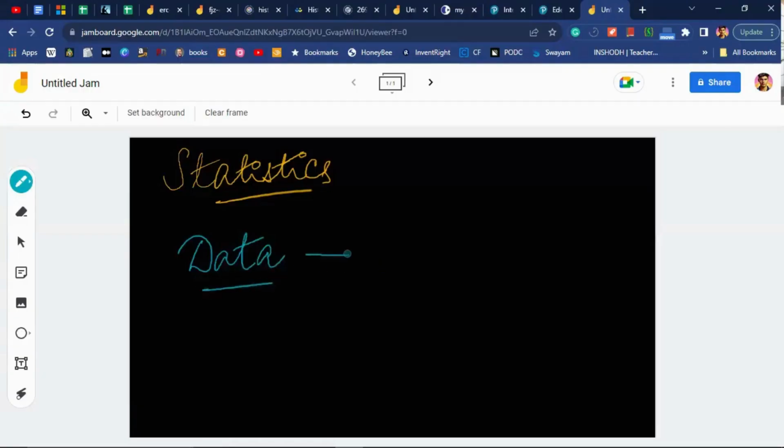Any useful information which is available to us, which can help us in making certain decisions, certain calculations, is known as data. So can you say that all the information is data?